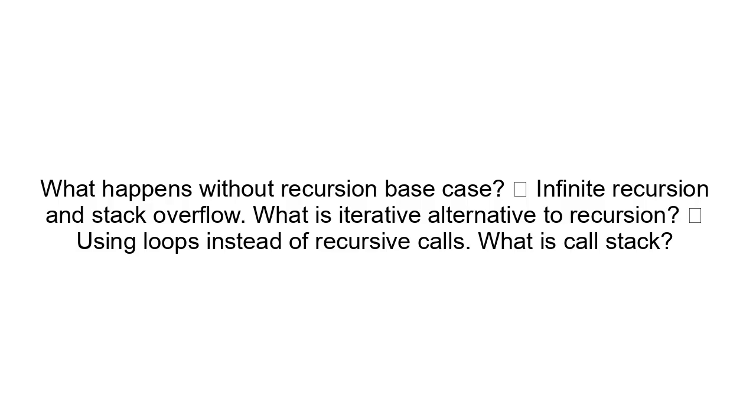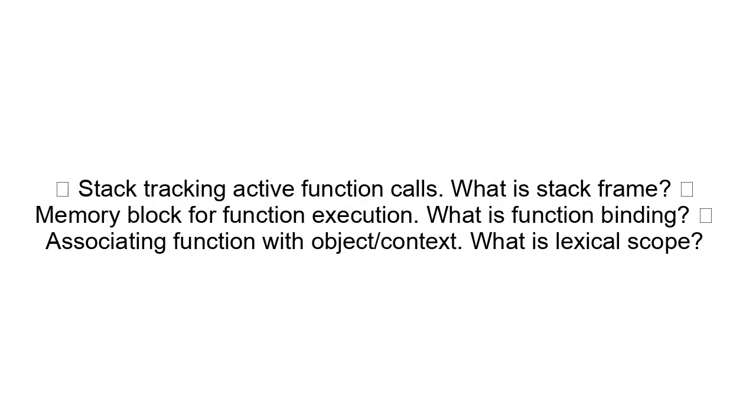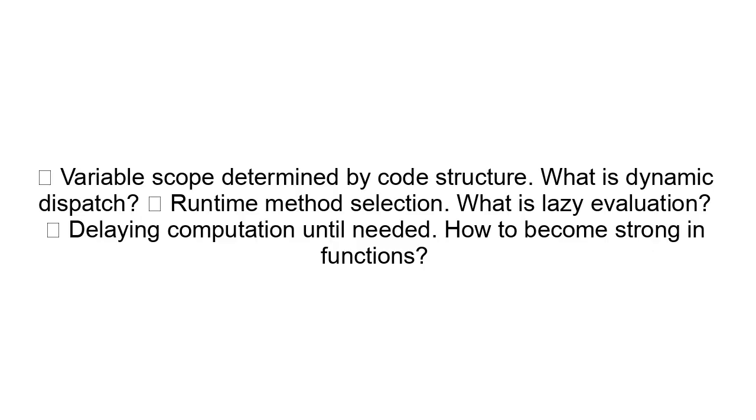What is iterative alternative to recursion? Using loops instead of recursive calls. What is call stack? Stack tracking active function calls. What is stack frame? Memory block for function execution. What is function binding? Associating function with object context. What is lexical scope? Variable scope determined by code structure. What is dynamic dispatch? Runtime method selection. What is lazy evaluation? Delaying computation until needed.